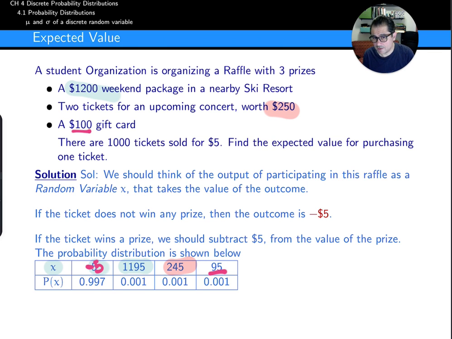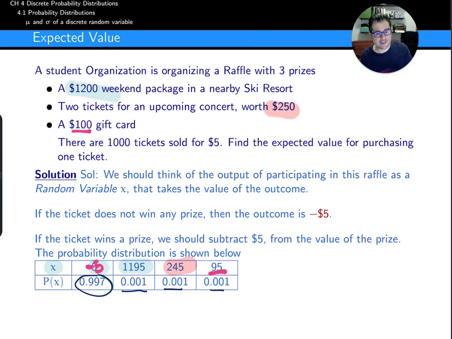Now the probability: there's only 1 ticket that wins the first prize, so I have a probability of 1 over 1,000. It's the same for the second and the third prize. There are no more chances of winning the second or third prize, it's the same chance. So it's 1 over 1,000 for each of the 3 prizes, but for losing, you have 997 losing tickets out of 1,000, so it's a lot higher. This is the probability that you will lose the $5.